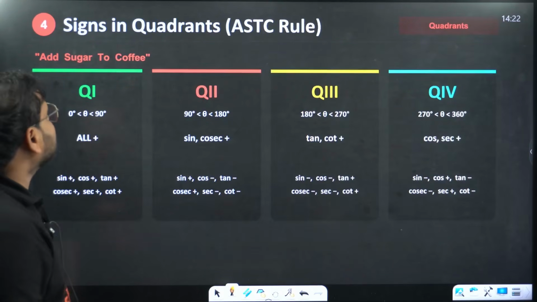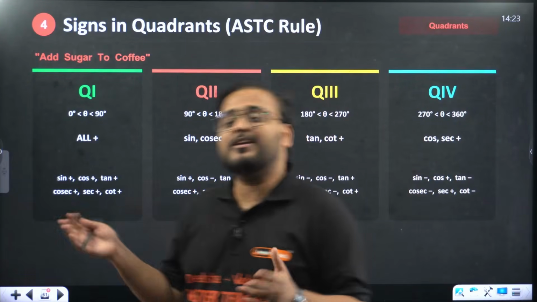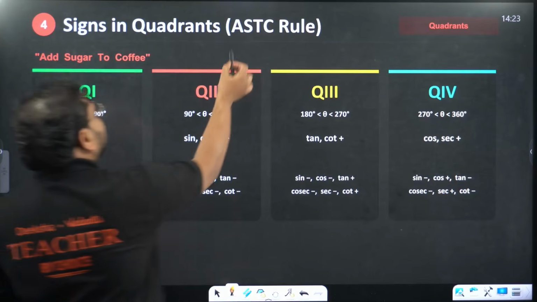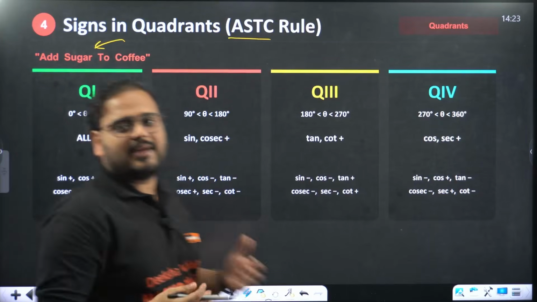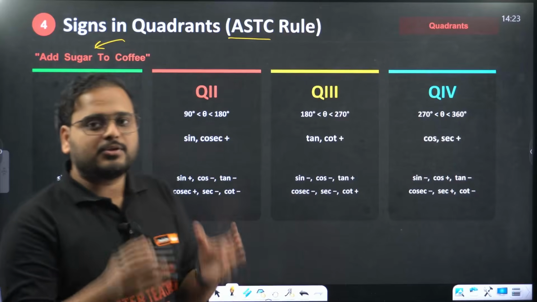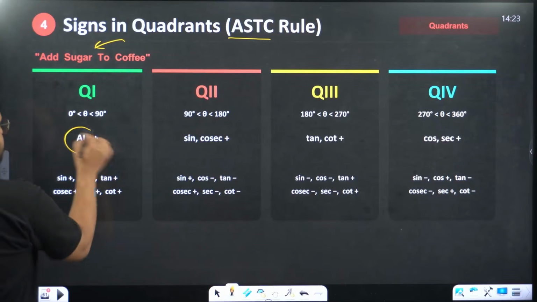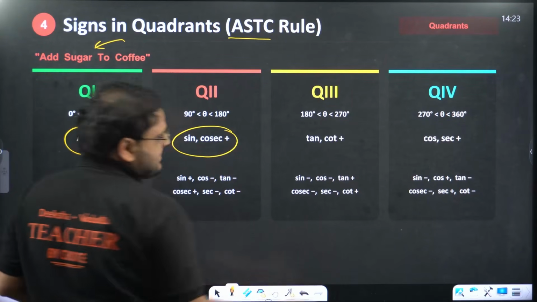Moving on. Signs in the different quadrants, basically the quadrant rule, right? The condition is ASTC. We have an acronym also for how to remember that: Add Sugar to Coffee. What does A mean? First quadrant, all. Second quadrant, S, so only sine and its reciprocal.